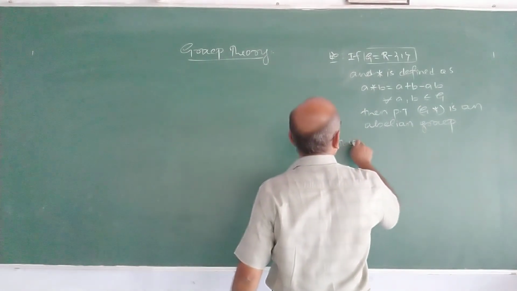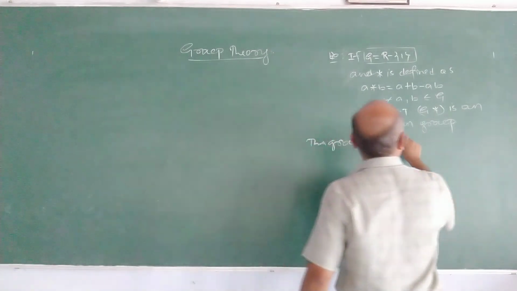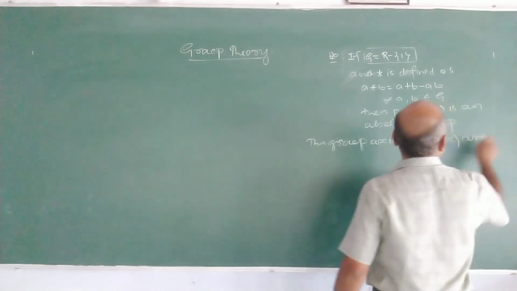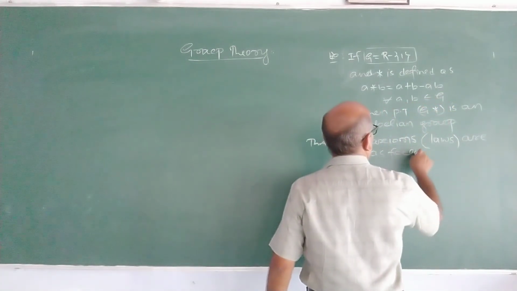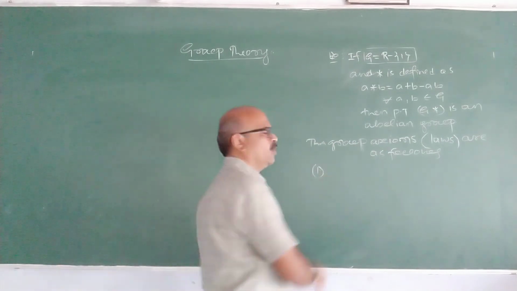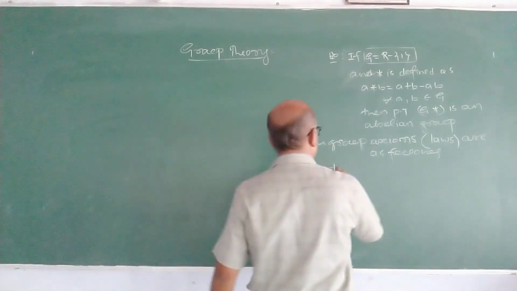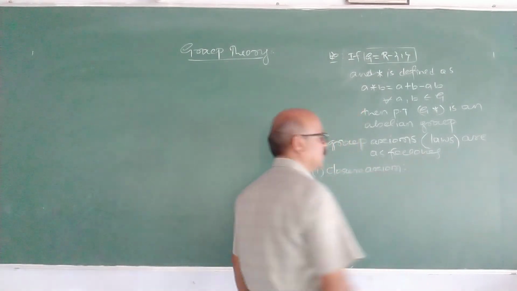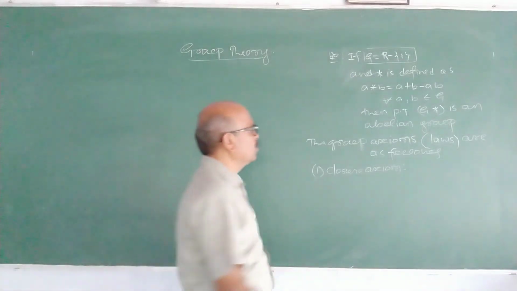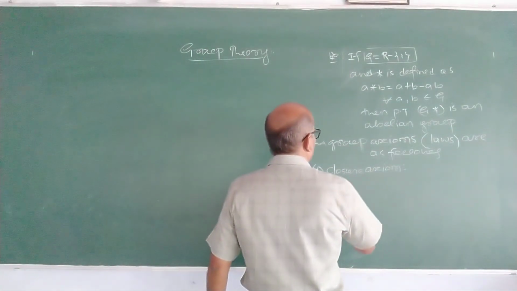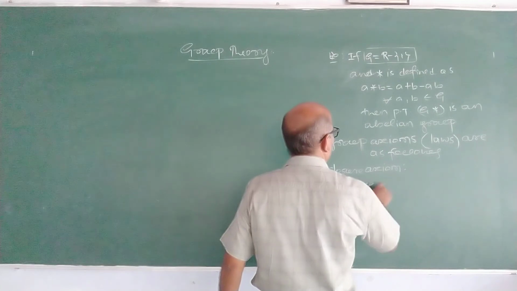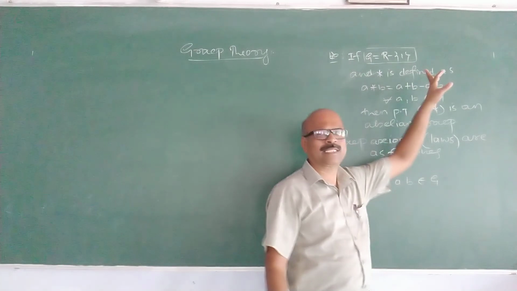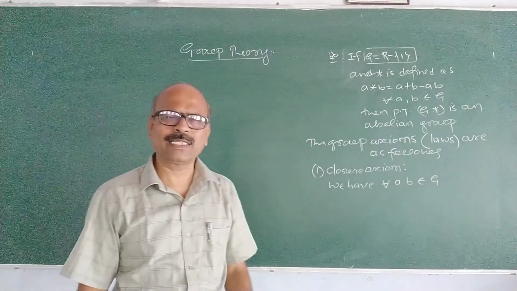The group axioms, or laws, sometimes called laws, are as follows. One by one you have to verify the group axioms. First is the closure axiom. Sometimes it is called closure law also. I use closure axiom here. Closure axiom. We have, for all a, b belongs to G, what is the set? All reals except 1.